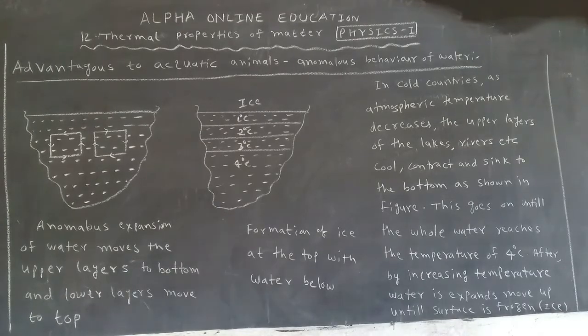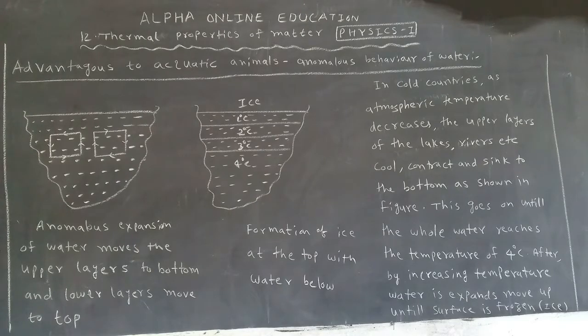This is the important question for 4 marks: anomalous expansion of water or anomalous behavior of water. This is very important for 4 marks. Is it clear? Once again listen: in cold countries, as usually atmospheric temperature is less, if the temperature decreases, the upper layers of the lakes or rivers cool and contract. When temperature decreases, volume decreases. Volume decreases means contraction, so it sinks and moves to the bottom as shown in the figure.